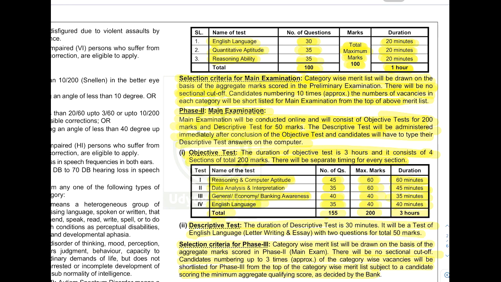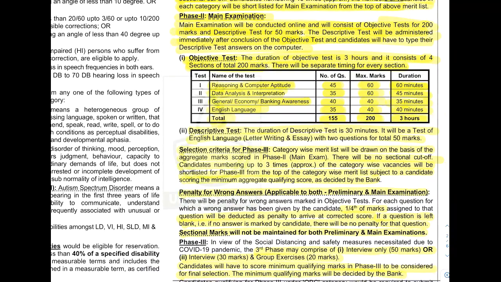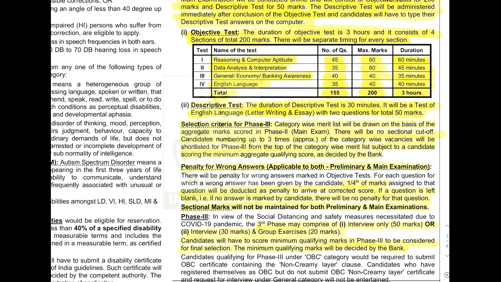Even though a sectional cutoff is there, total 155 questions will be there. 200 marks are given to you and 3 hours is the aggregate time. In terms of time, there is a sectional cutoff: for reasoning it is 60, for DI it is 45, for general awareness it is 35 minutes, for English it is 40 minutes. After that, a descriptive test of 30 minutes will be given to you. It will be a test of English language, letter writing and essay with 2 questions for total 50 marks.